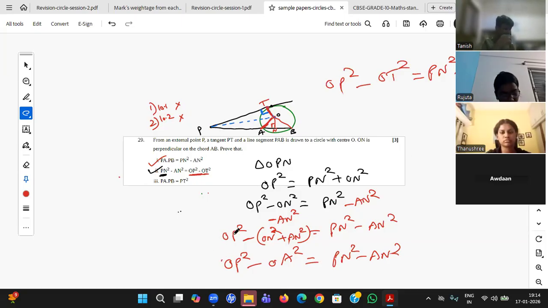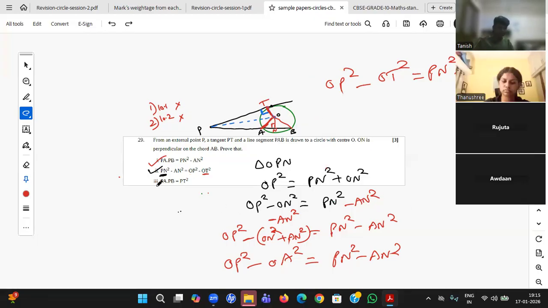What Harshini and Rujita are doing, that is also absolutely fine. But you see, this particular pattern, what Narendra has done, you will get the answer for any question, such type of question. Any question, you'll get the answer. Because he's just algebraically checking. Okay, sir, AN is there, I'll minus AN on both sides. Okay, that's good. So I'm sure that this third one is much easier. You'll get it in an easy way.